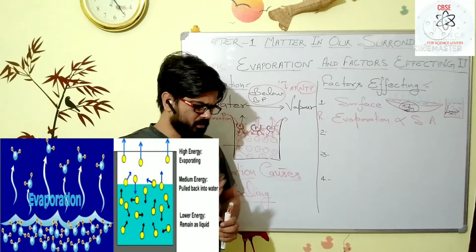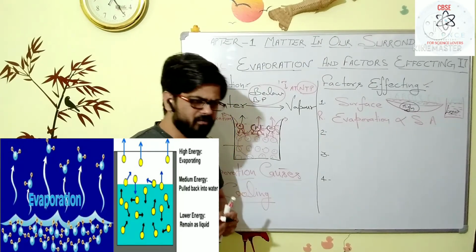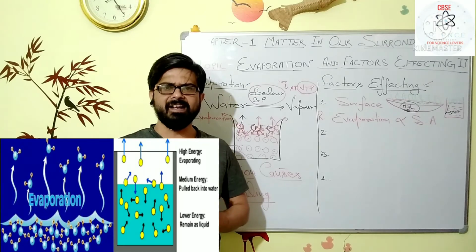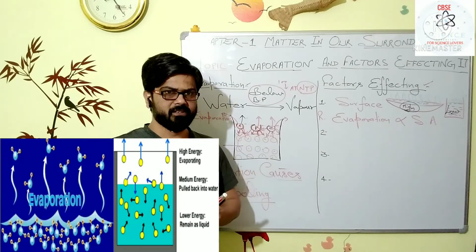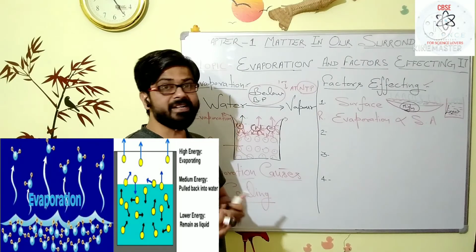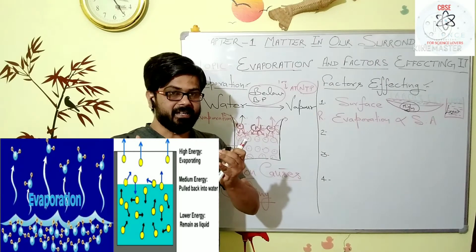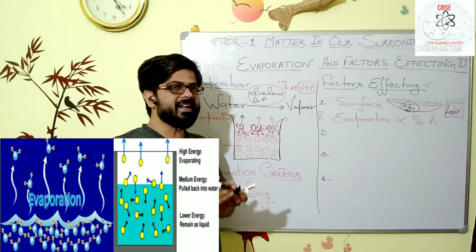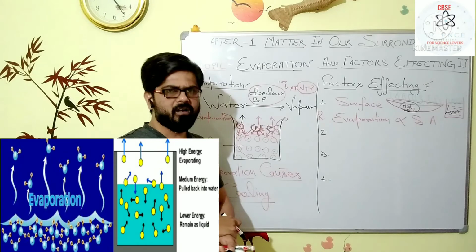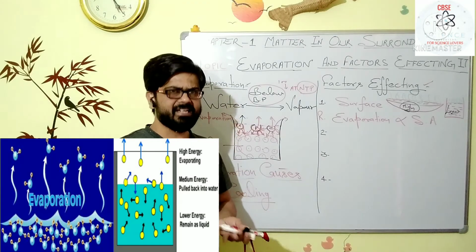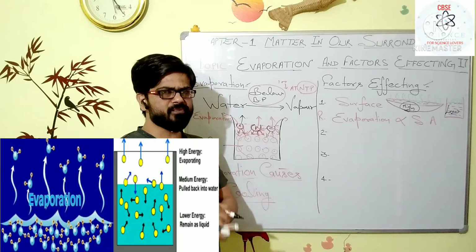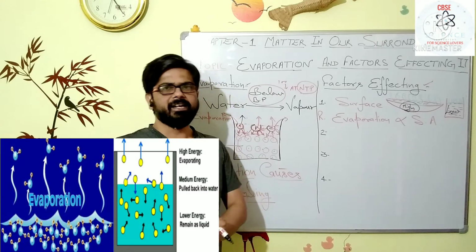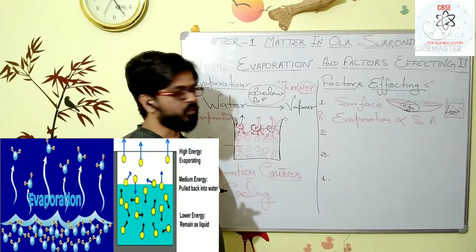Just see, during the summer season, when we keep clothes for drying, we spread the clothes. Why do we spread the clothes? So that they dry faster. Because after spreading, the surface area of the clothes increases, and that's why the evaporation from the wet clothes increases, and they dry up easily and faster.